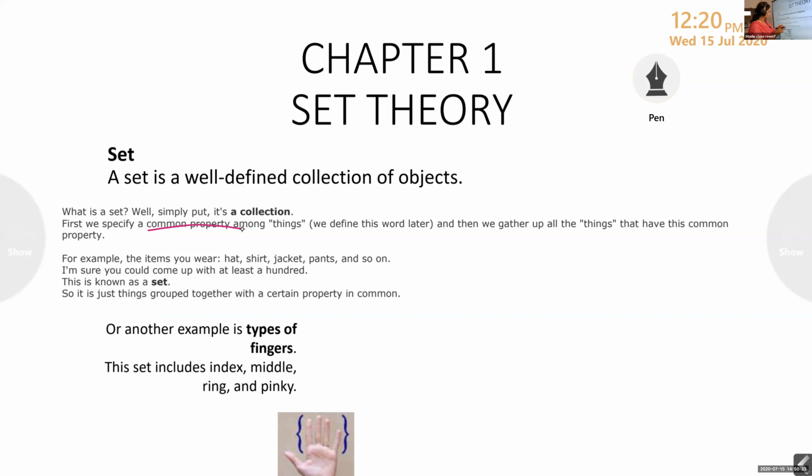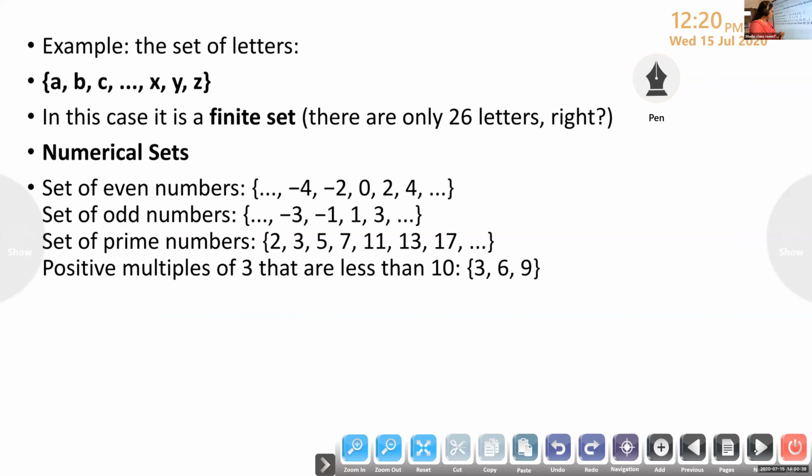We can name it as index finger, middle finger, ring finger, like that. Suppose I give nose. Whether nose is in the set of fingers, whether nose belongs to that. No, isn't it? We can say whether it belongs to it or not. If I say index finger, then index finger belongs to the set of fingers. So set means it is a collection of well-defined objects.